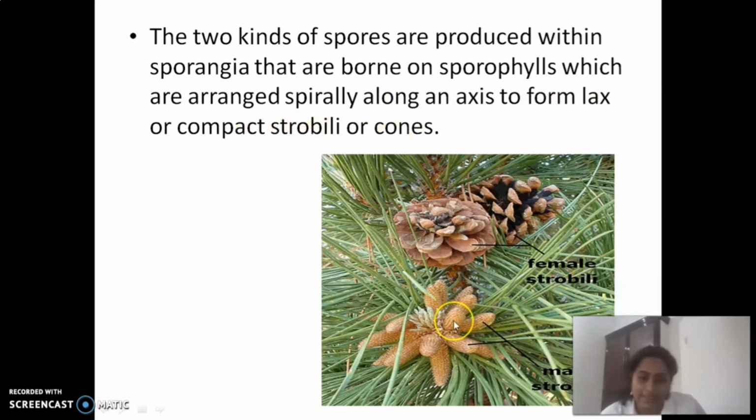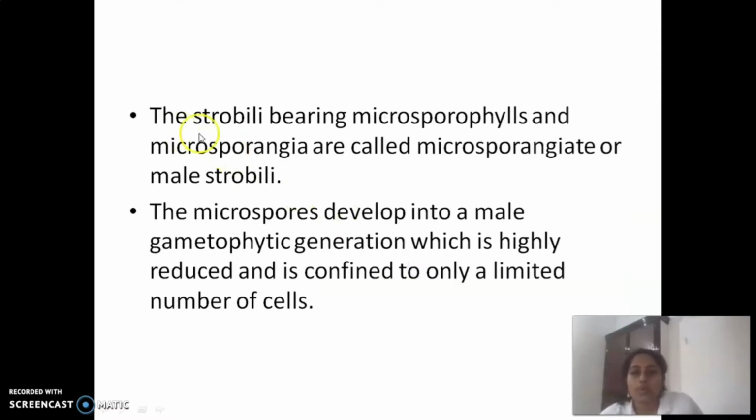So in this diagram, it is very clear. Here you can see male cone and female cone on the same plant. The strobili bearing microsporophylls and microsporangia are called microsporangiate or male strobili. Children, keep it in mind, the terms microsporophyll and microsporangia are related to the male side.